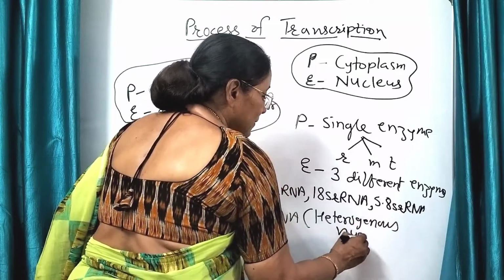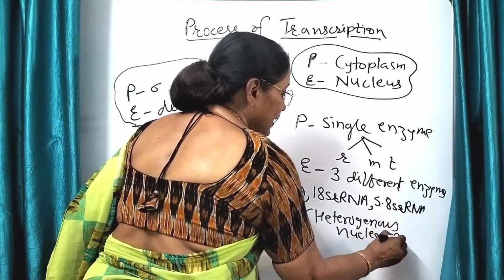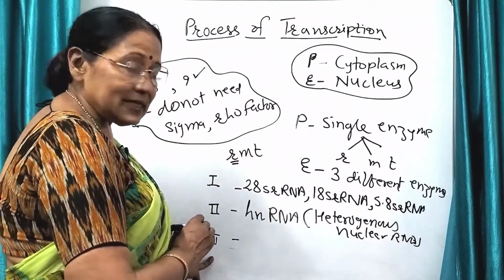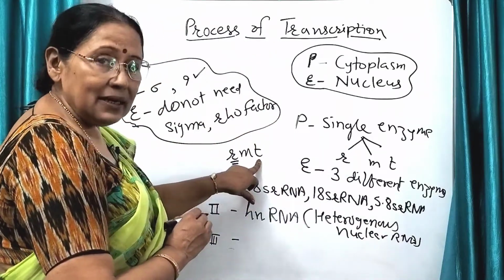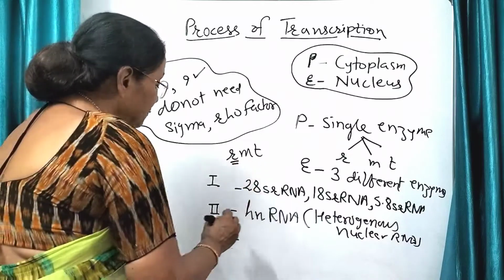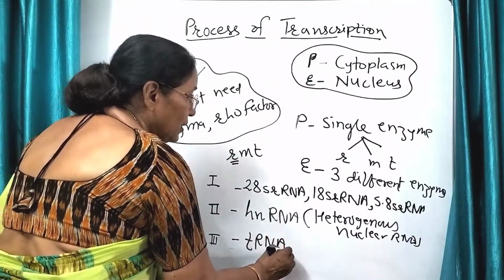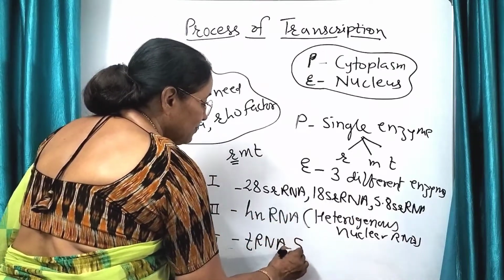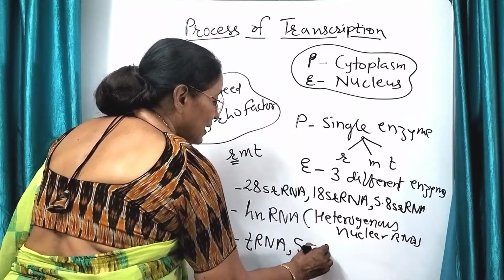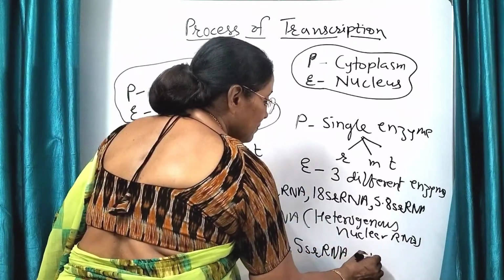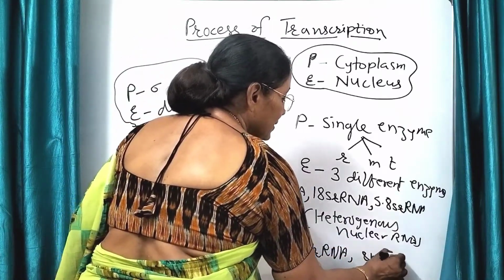Now the last one, enzyme 3, forms the tRNA. So it forms transfer RNA. It also forms 5S ribosomal RNA and small nuclear RNA.